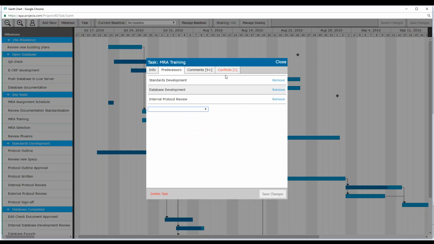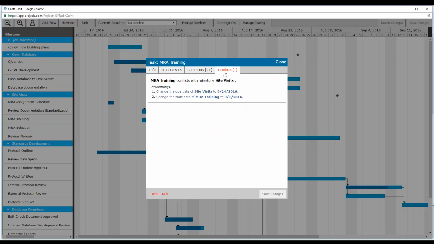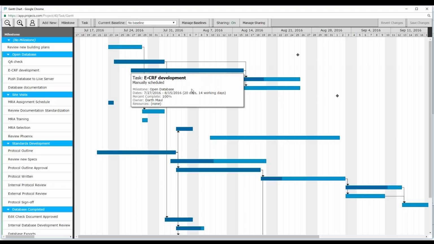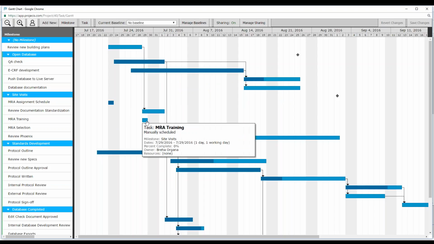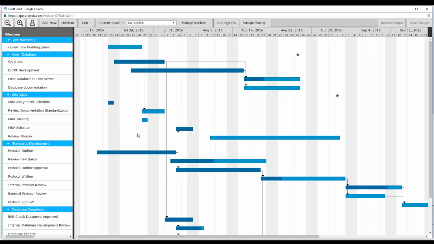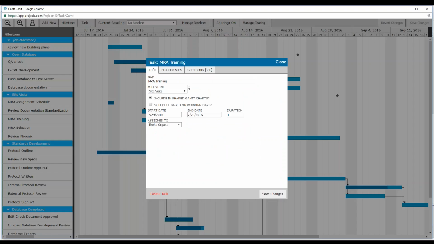Now you'll notice here on the right-hand side, the tab says there's a conflict. If I click on the conflict, it'll ask, do I want to change the due date of site visits, or do I want to change the start date of MRA training? So basically what that's asking, and I'm going to close this just for this particular example, is, if I was linking these two items together, do I want this to shift back, or do I want this to shift forward? That's essentially what it's asking, and that's the conflict. And I can resolve that conflict very easily.